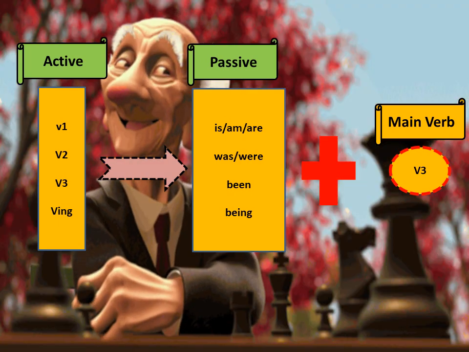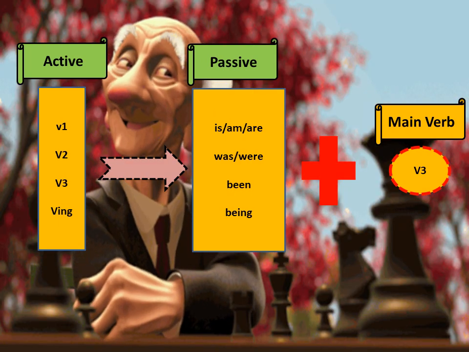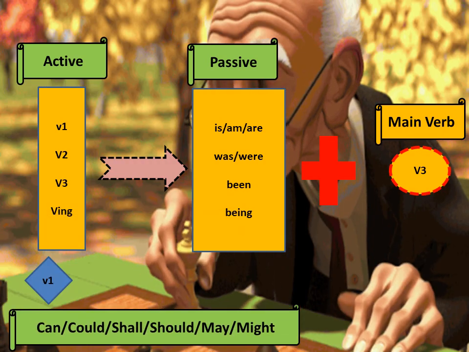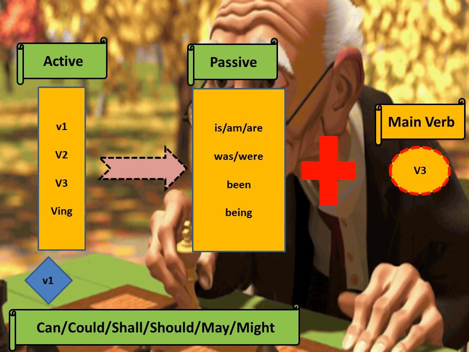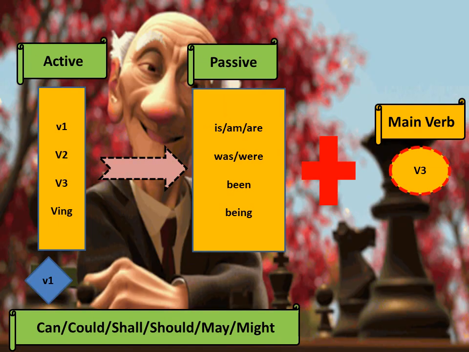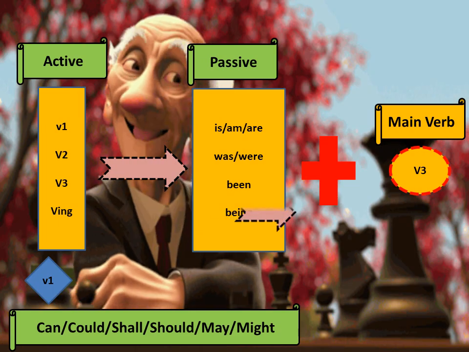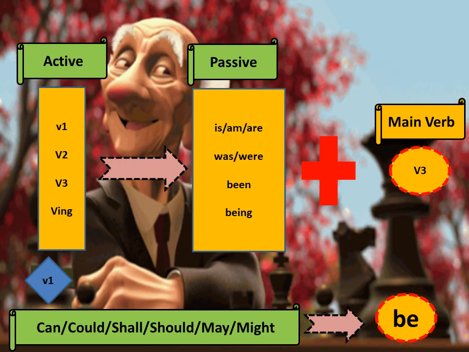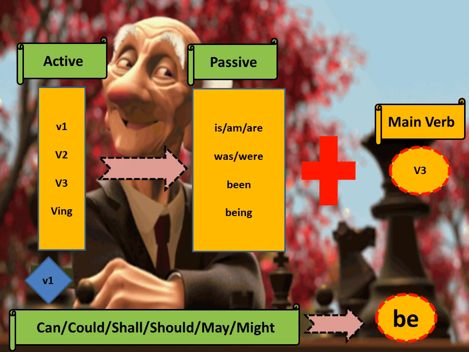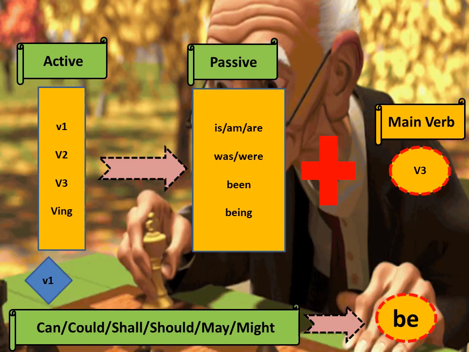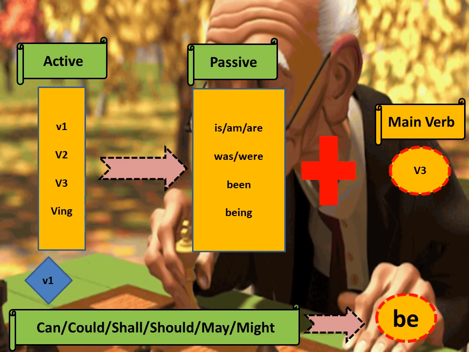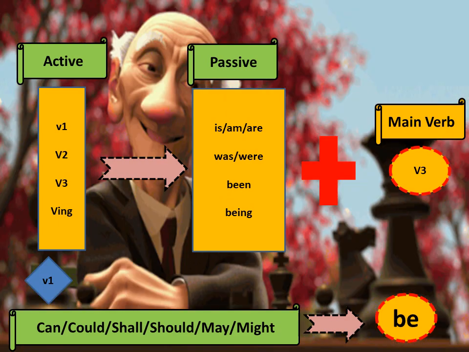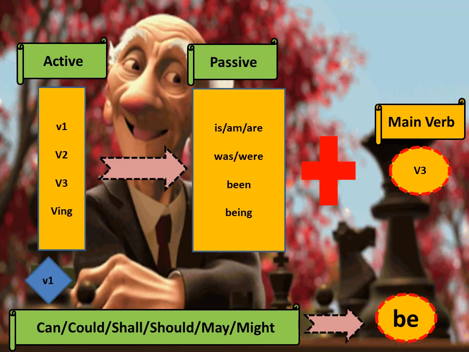Now there's one more thing. If the verb is in v1 form and it has some more helping verbs or modal verbs along with it, like can, could, shall, should, may, might in an active sentence, then the helping verb we use is be in the sentence when we convert it into passive voice.